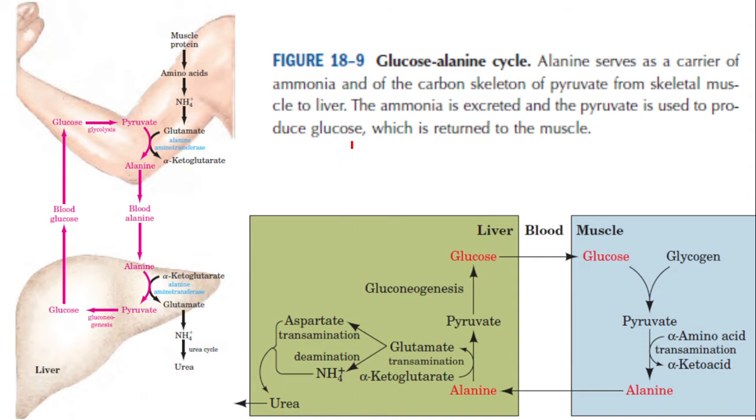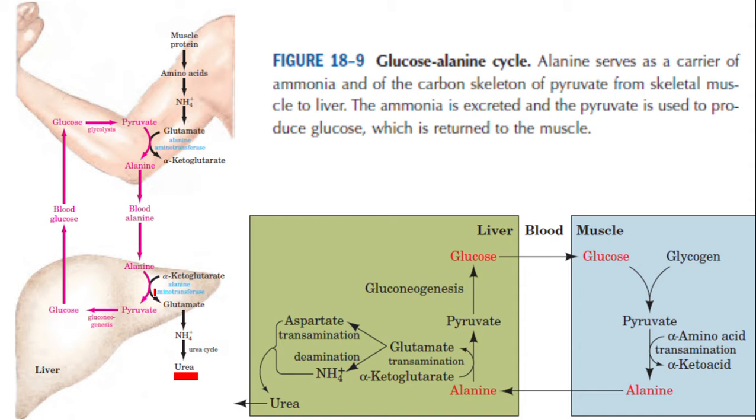Next, there is the glucose alanine cycle. Now we are slowly coming to the elimination of nitrogenous waste from the body. In our body, the nitrogenous waste is eliminated in the form of urea. You can see here urea. And the urea cycle is taking place in the liver. But amino acids are also there in the other tissues of the body, for example, in the muscles. So how is the amino group transported from the muscles to the liver?